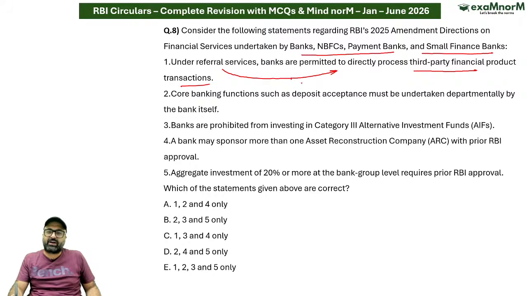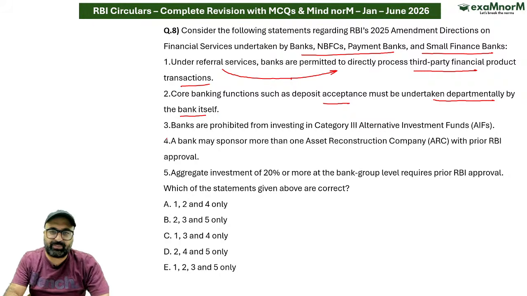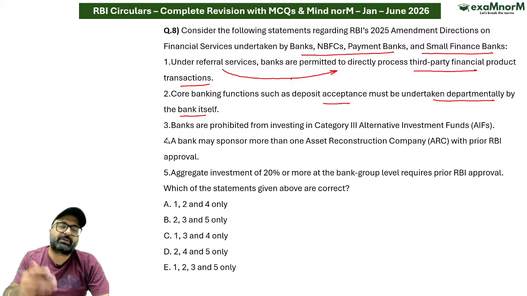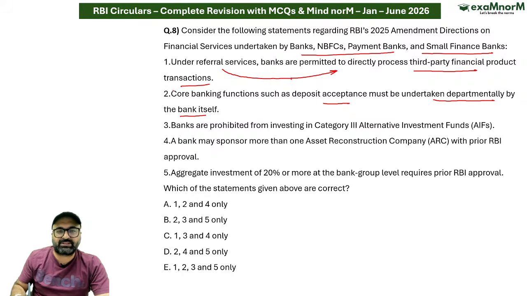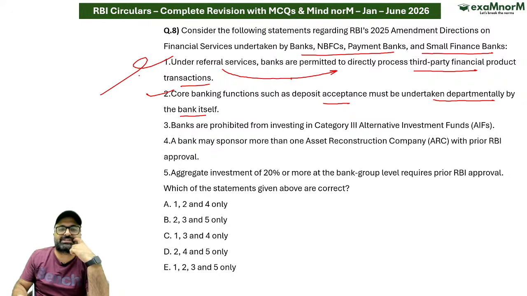क्वेश्चन में। The core banking function such as deposit acceptance must be undertaken departmentally by the bank itself. The core operation of the banking sector should be done by the bank itself. Is it correct? Yes sir, that is absolutely correct कि जो core operation है that is need to be undertaken by the bank only. उसके लिए you cannot go for any kind of outsider transaction. This is correct. Under the referral services, banks are permitted to directly process third-party financial product transaction. No, sir, they are only acting as a mediator.